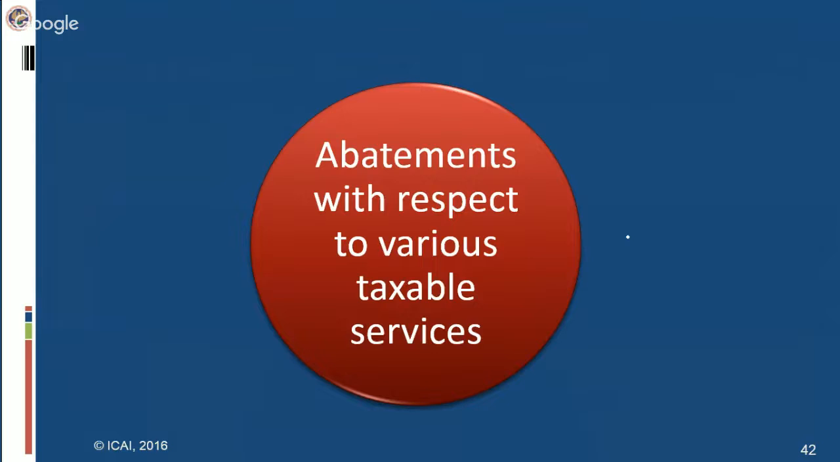Because the basic purpose is not to allow dual benefit. Senvat is also a kind of benefit. So once the government is allowing you a partial exemption, at the same time, it won't give you the benefit of Senvat. So you have to forego one benefit in order to avail the benefit of abatement. Then you will say, why was there no such condition when we were discussing exemption?